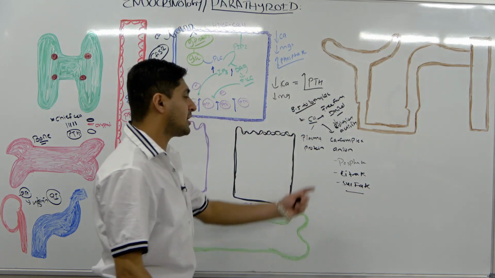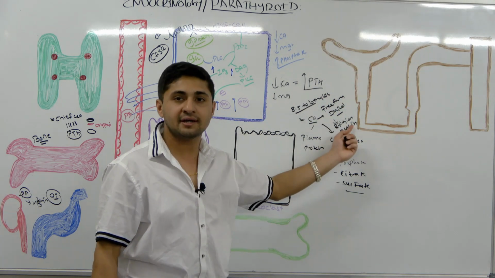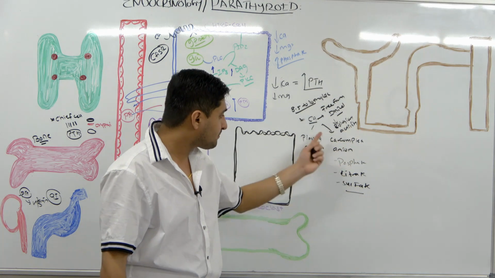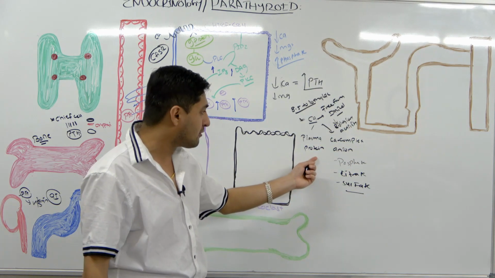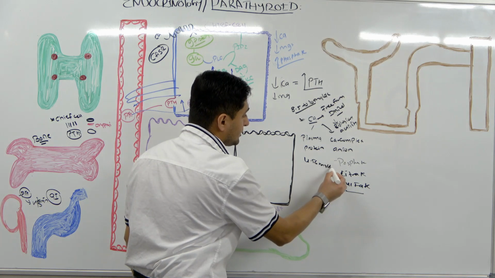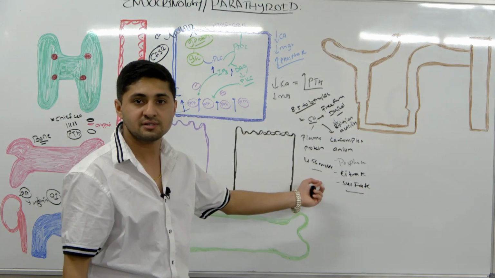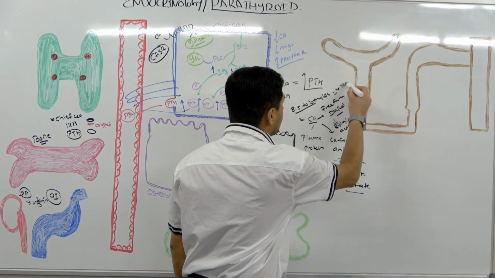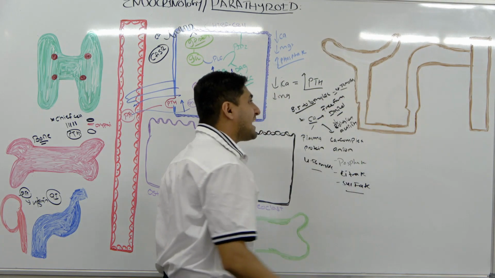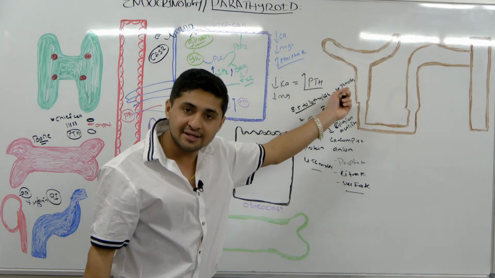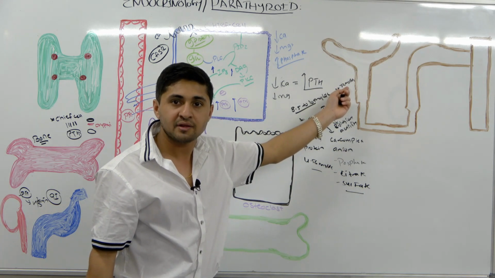But we're only talking about ionized calcium, free calcium. This one is going to have biological functions. In your plasma, about 4.56 milligrams per deciliter is bound with plasma proteins, and we can say about 4.72 milligrams per deciliter would be free ionized calcium. This ionized calcium is the one that has functions.